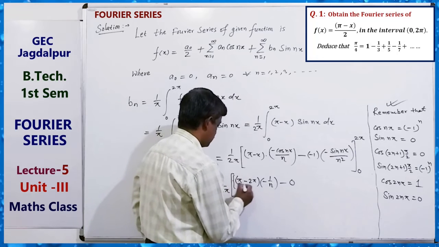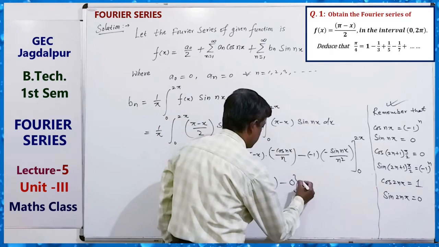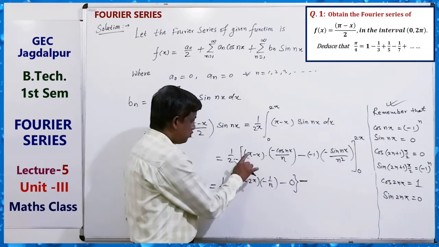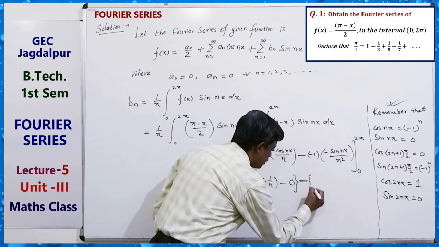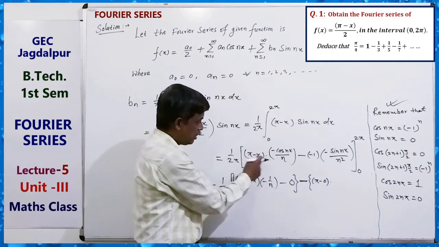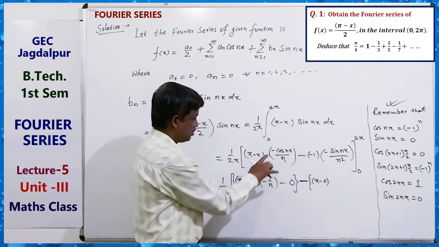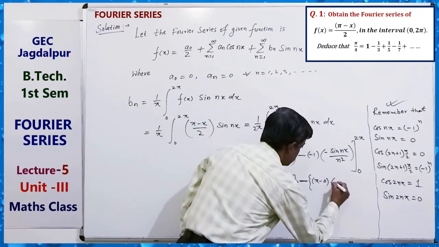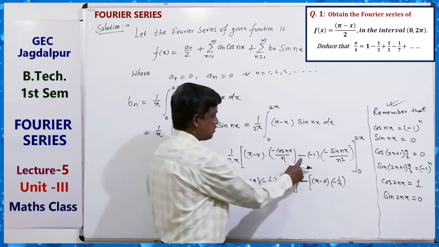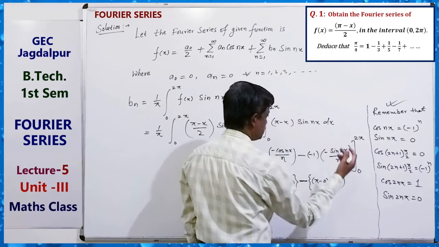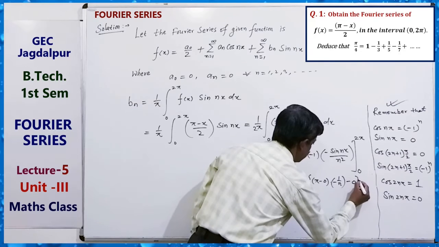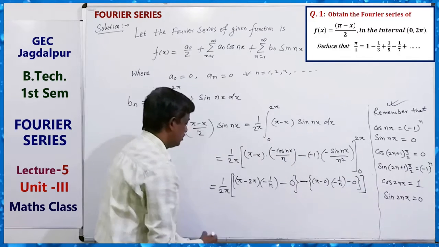Minus, in case of 0, (pi minus 0) and cos 0 is 1. So minus 1 by n, and sin 0 is 0. So minus 0. This is the value. Now solve it.